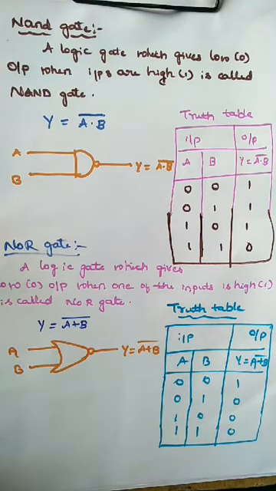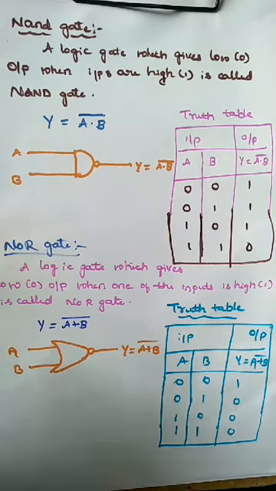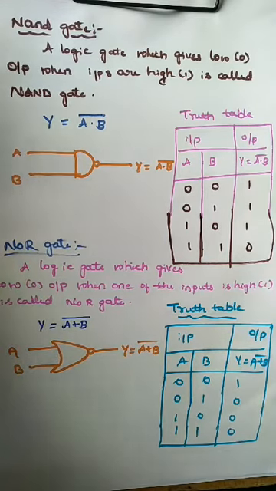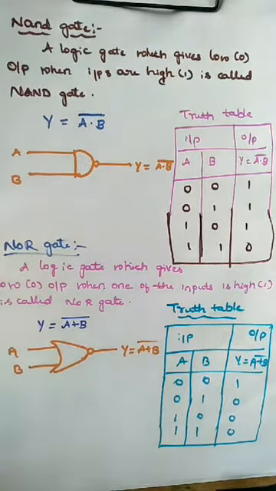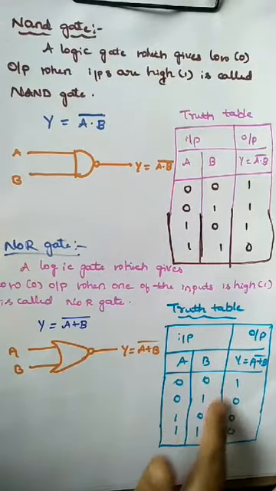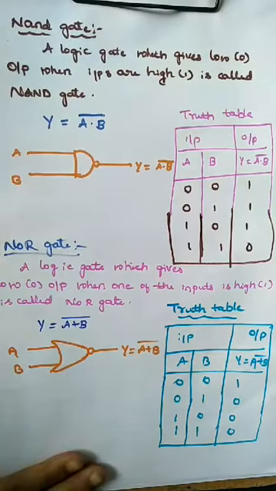The definition says a logic gate which gives low output when one of the inputs is high. So if any one of the inputs is high, the output is low. So this is the NAND gate and this is the NOR gate.